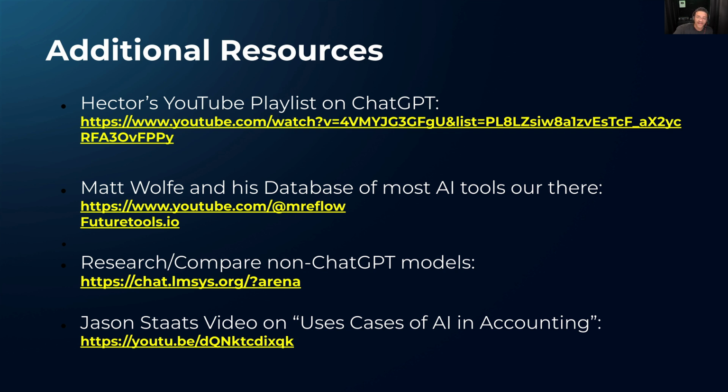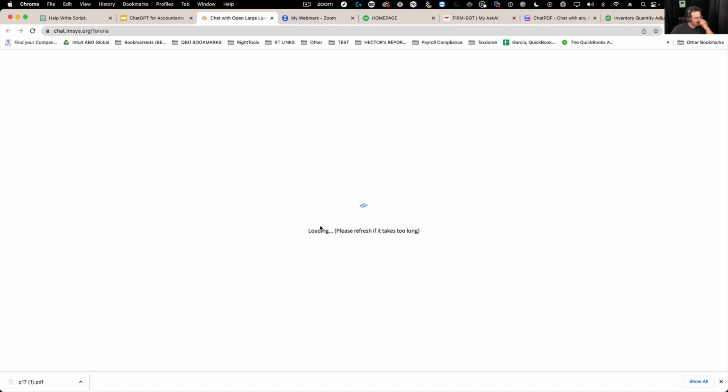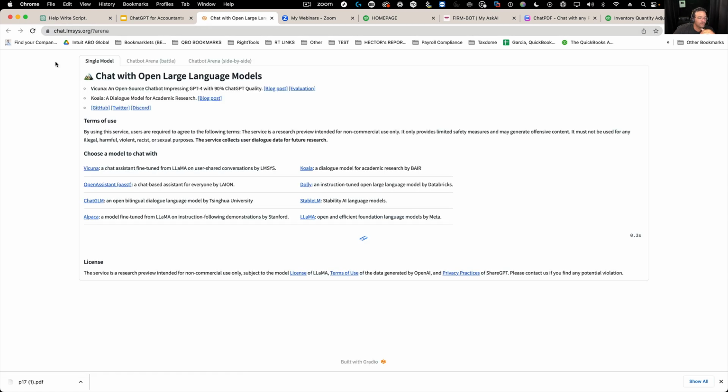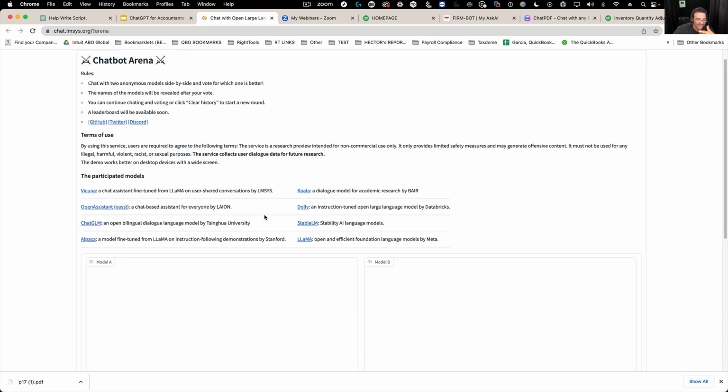He's got a database of apps called Future Tools. It's amazing, great stuff. There's this really cool website called LMSys Chat Arena, and basically what it does is, I'm going to click on that really quick. It allows you... ChatGPT is not the only LLM out there. It's not the only sort of chat system.